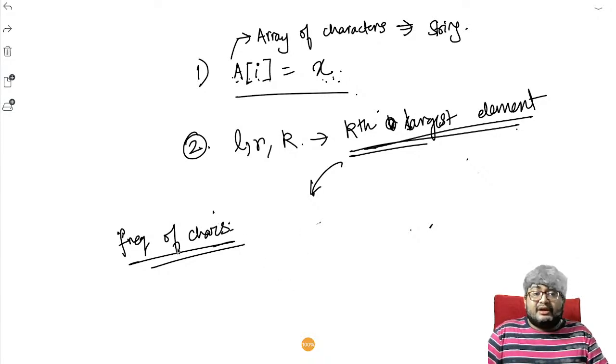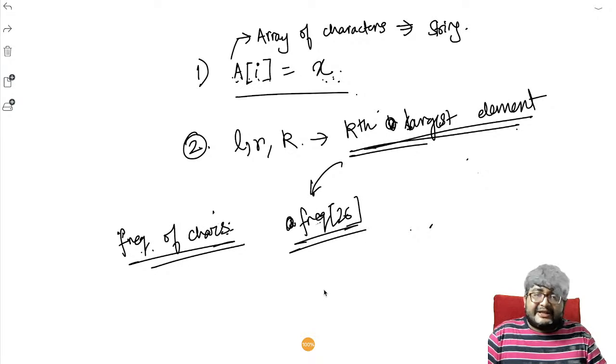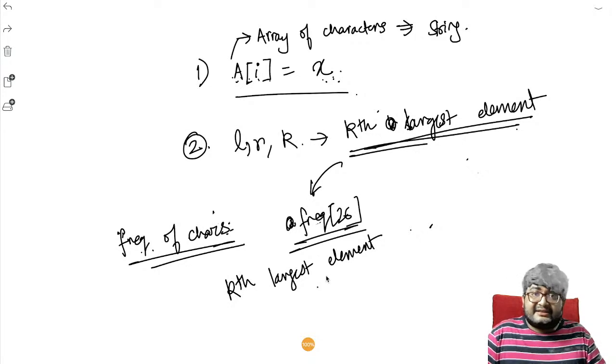I'm coming to the solution. We are given the frequency of the characters, let's say, in an array called frequency of size 26, we are given the frequency of each of the characters. In this array of frequency, if we are asked to find the kth largest element or kth largest character, can we find it?